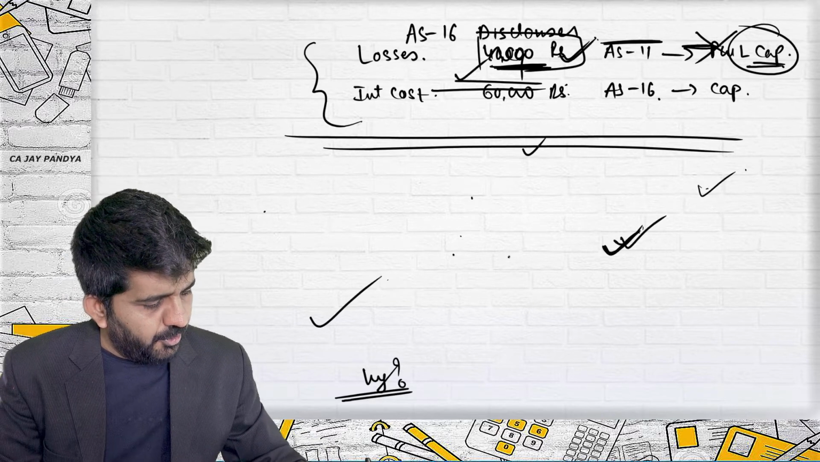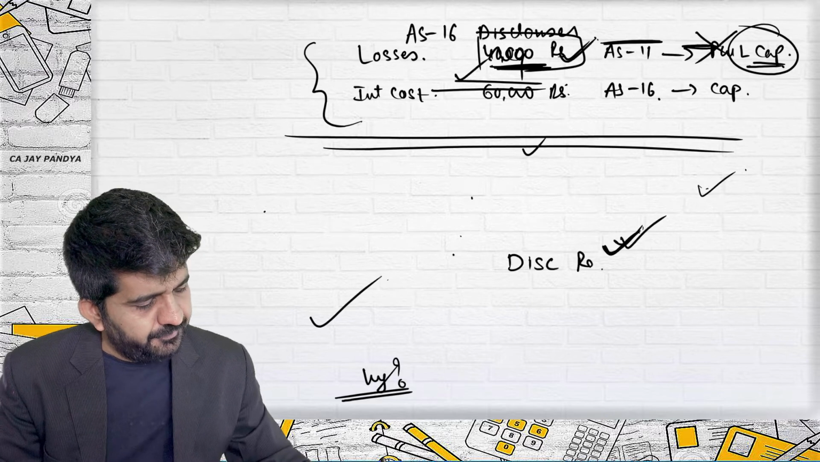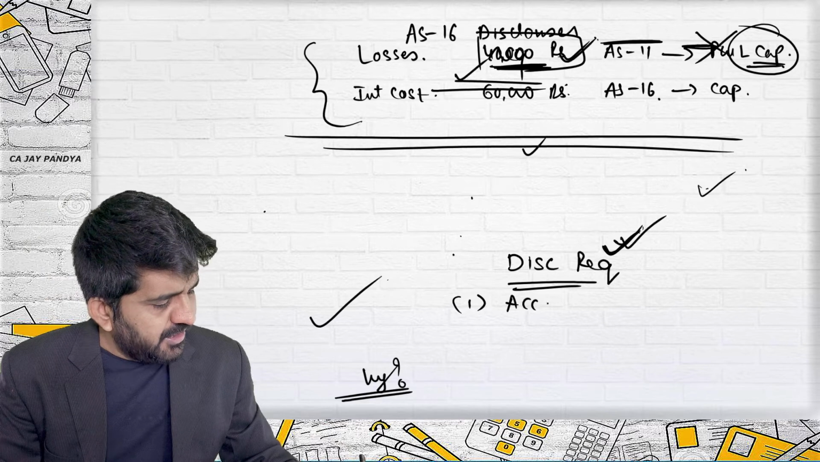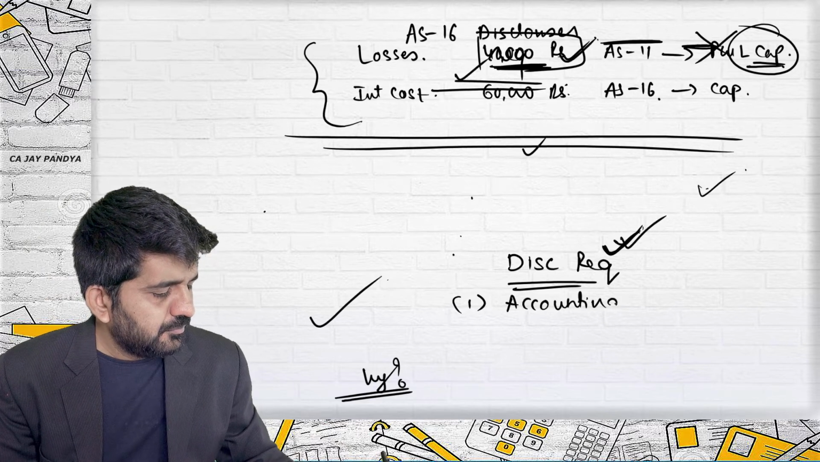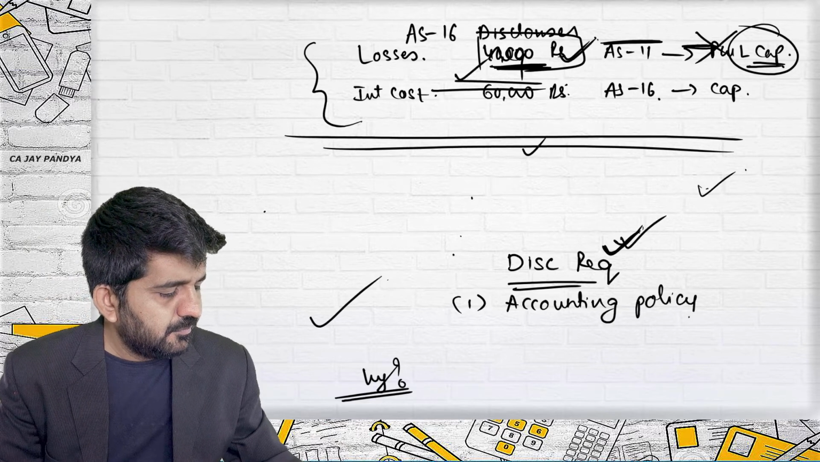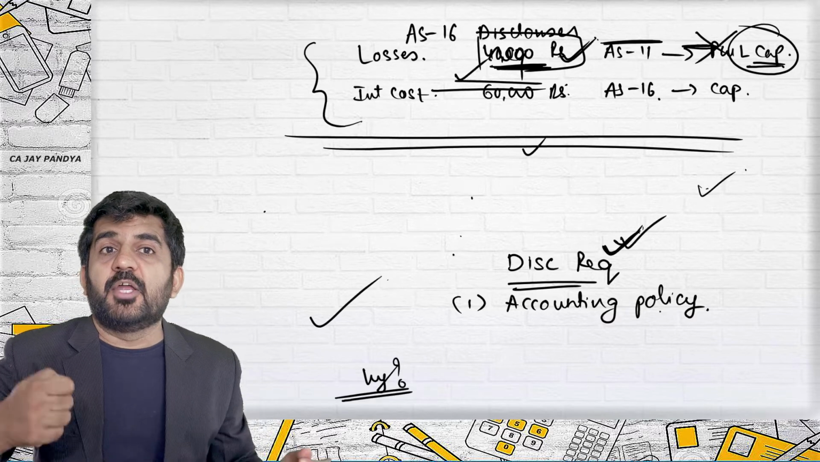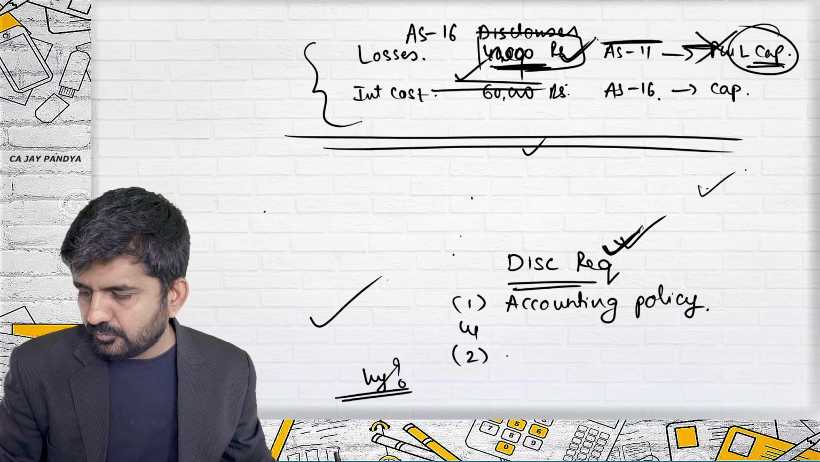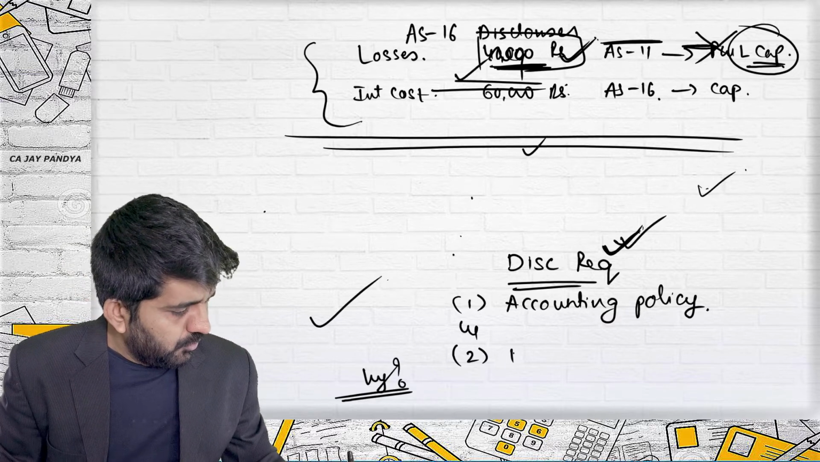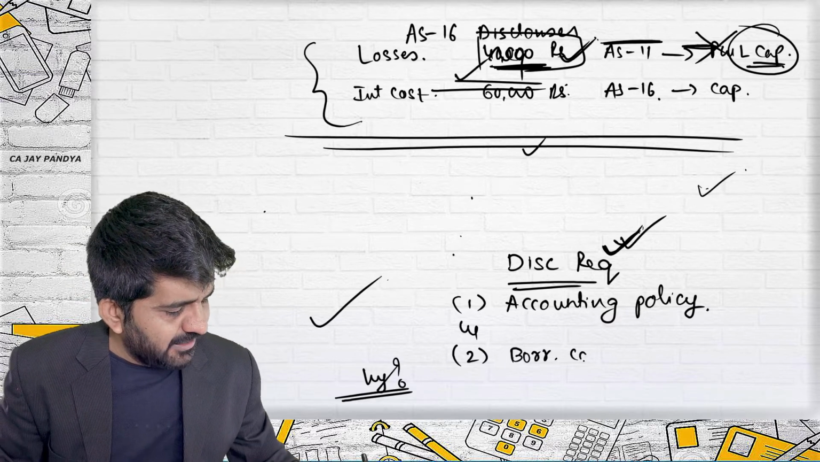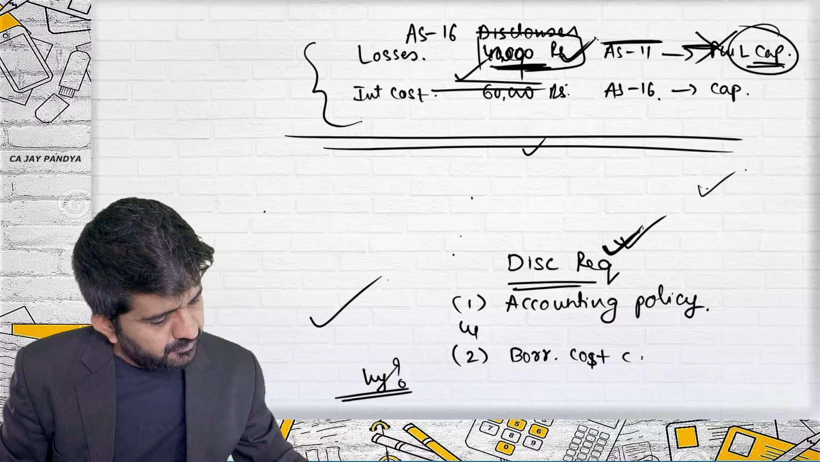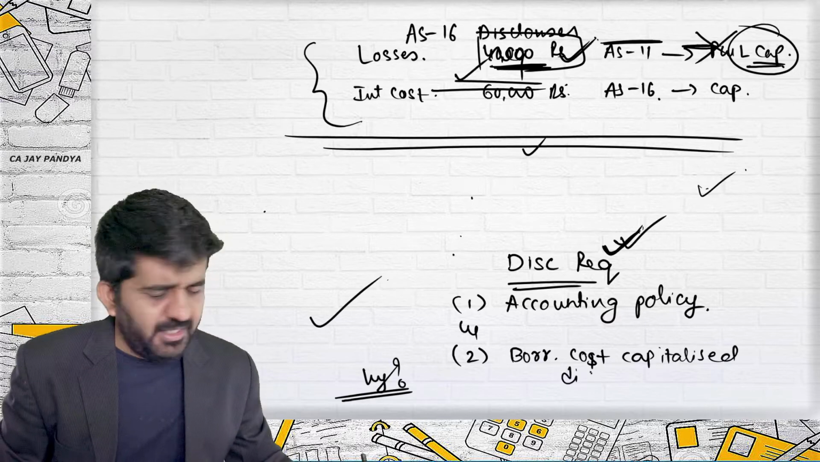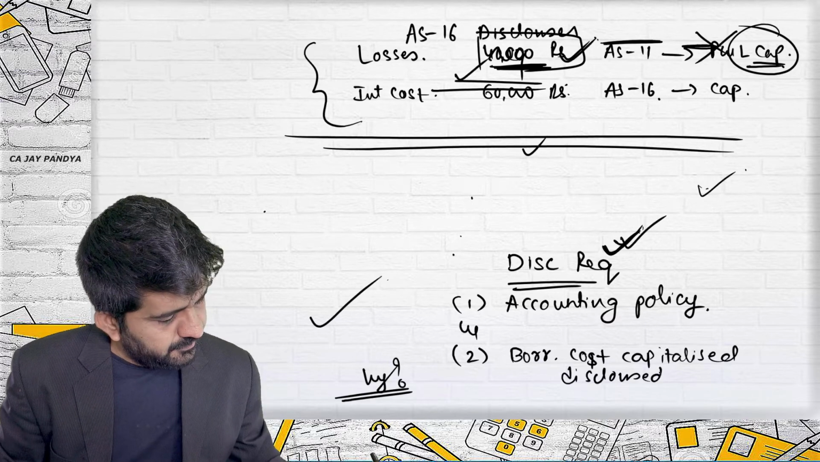All right, let me write it down over here. Disclosure requirement. Number one, accounting policy which you are using to capitalize your asset. And number two, borrowing cost capitalized should be disclosed.